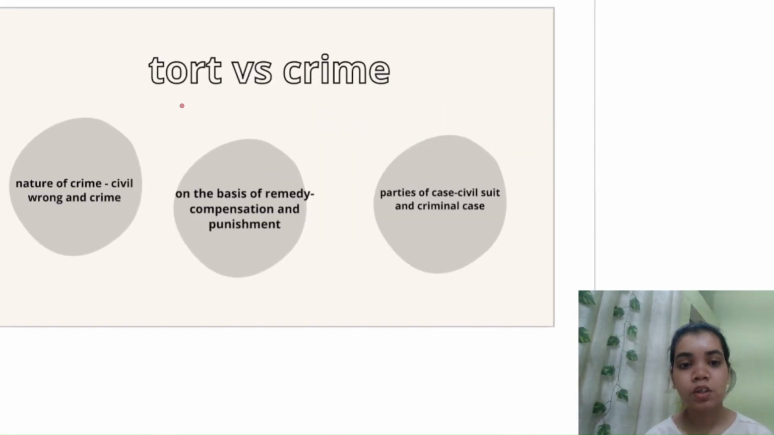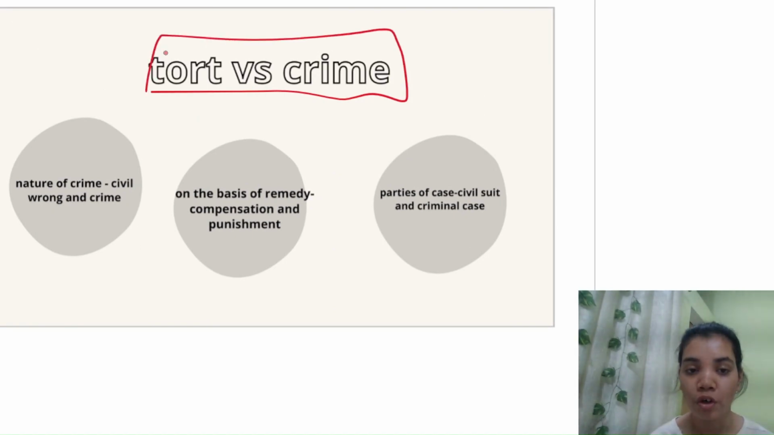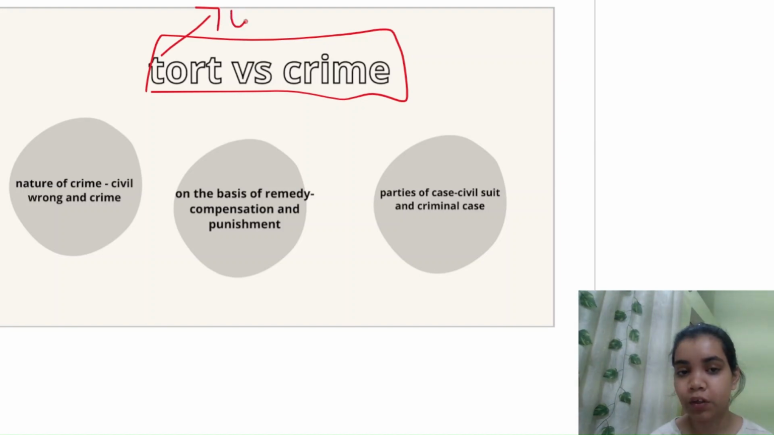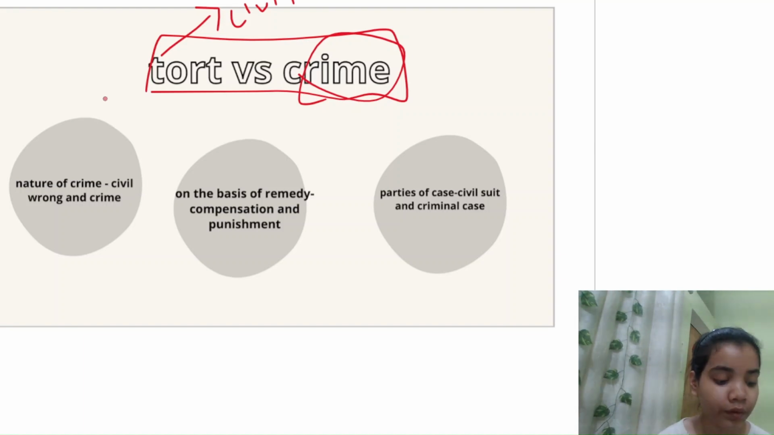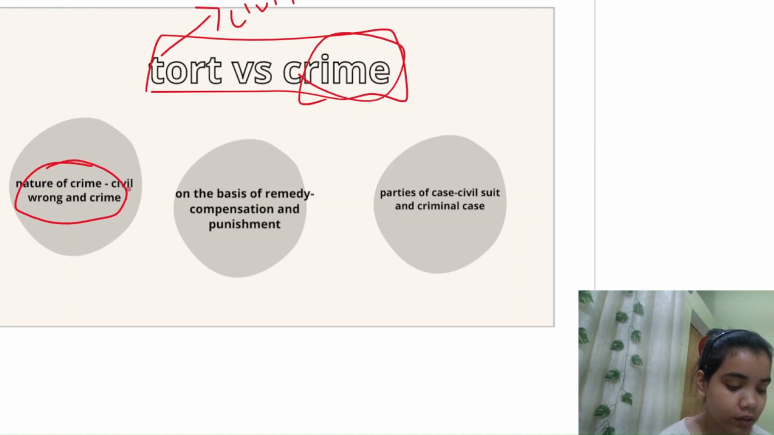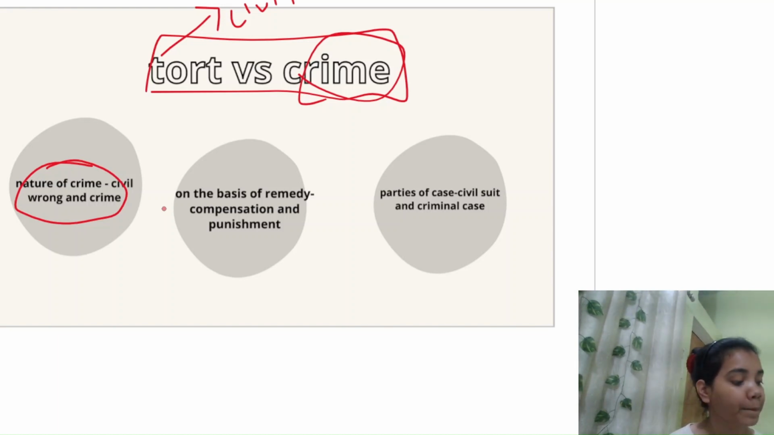Yes. So tort versus crime, I'll be explaining you in detail. What is the difference between tort, which is a civil wrong, and crime. The first difference is on the basis of nature of crime. Civil wrong is against an individual person. Means a tortfeasor has infringed, violated the right of one person or maybe a group of persons, but not everyone in a society, and it is a private wrong.